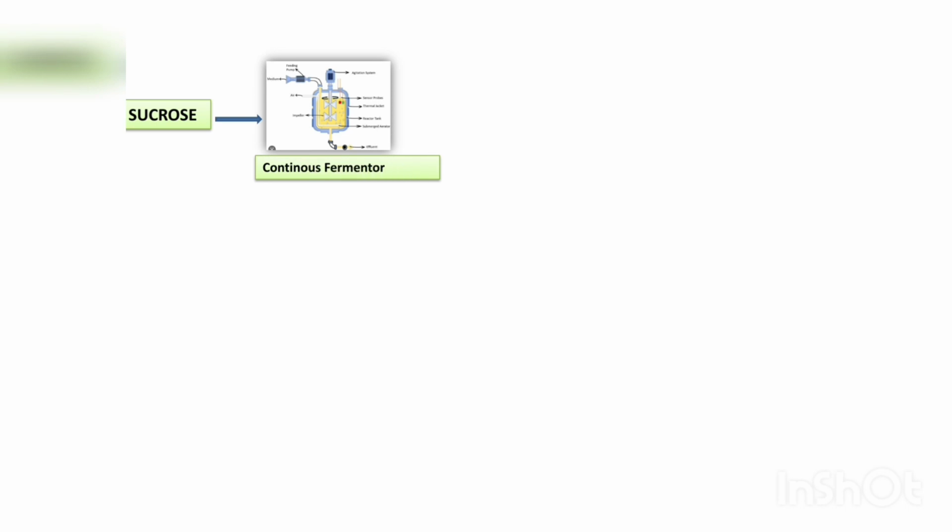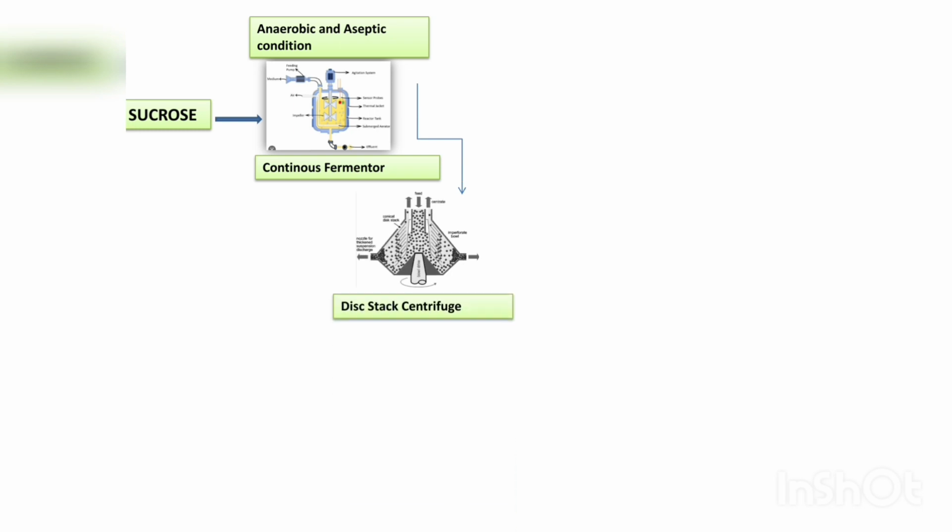Now, we are discussing how acrylic acid is produced and how that process gets selected and designed. Almost 12% of consumed sucrose as a sugar source is used for cell growth. Here we use a continuous fermenter where anaerobic and aseptic conditions apply, so that a relatively modest amount of cells is produced, with high volumetric productivity. Then it is transferred to a disk-stack centrifuge, whose principle is to remove solids from liquid or separate two liquid phases from each other. Here we chose it for cell removal as waste.